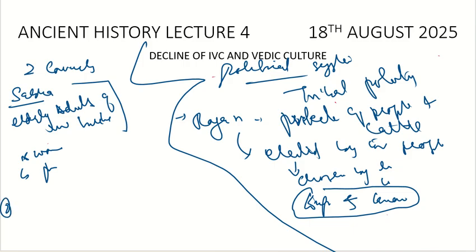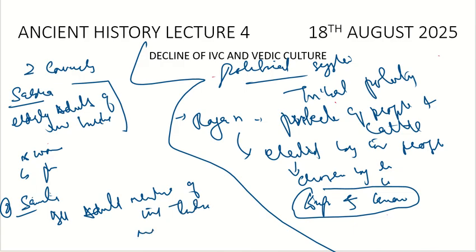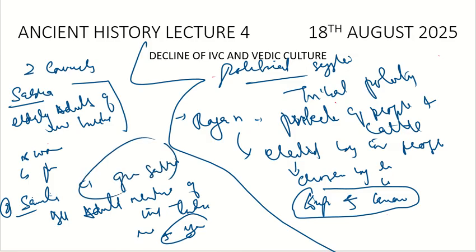And then there is another, which is Samiti. Samiti is called the council or association of all adult members of the tribe, both men and women, and even the younger adults. They are part of this Samiti. In the Sabha, only the elderly adults. This is the difference between the two. A modern example of it would be the Gram Sabha, because everyone who has attained the age of 18 is a member of the Gram Sabha.